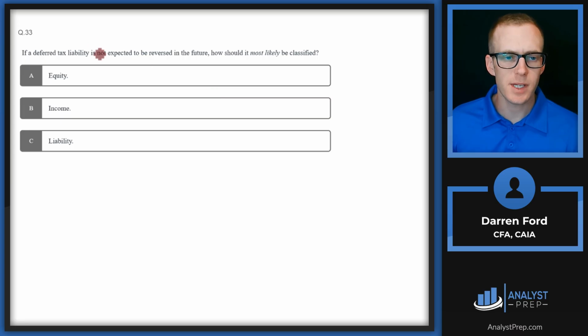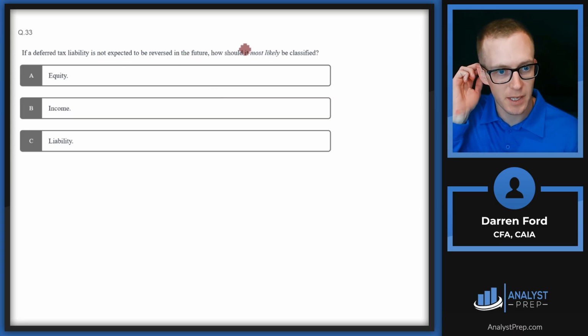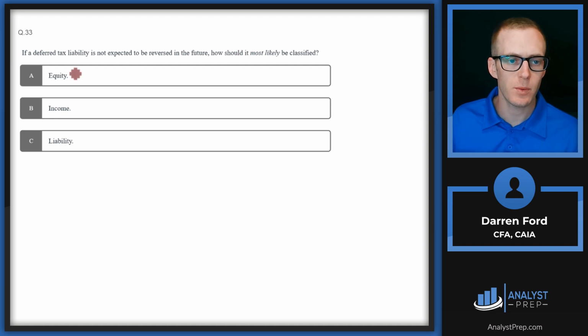Answer B. If a deferred tax liability is not expected to be reversed in the future, how should it most likely be classified? Is it equity, income, or liability? So it's not going to be a liability anymore. It was a liability, but now it's not expected to have to be paid in the future, which is implied by it not expected to be reversed. So we have equity and income.